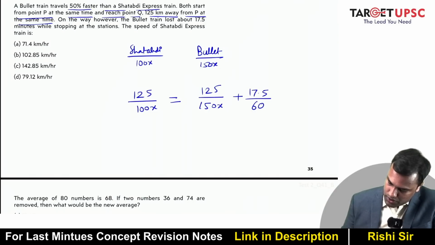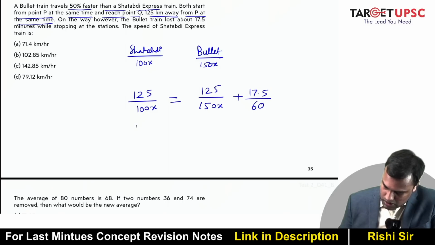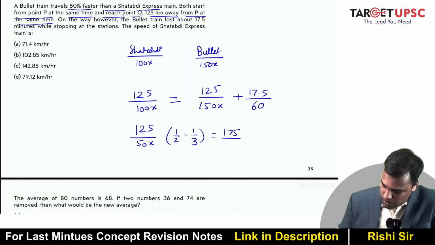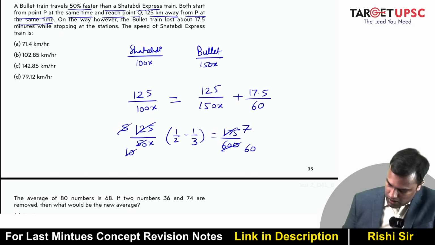So let me put x terms on one side. So this is 125 by 50x. This is 1 by 2 minus 1 by 3 is equal to 175 by 600. So 25 5s are, 25 7s are, 5 10s are and 10, this is 60, right?